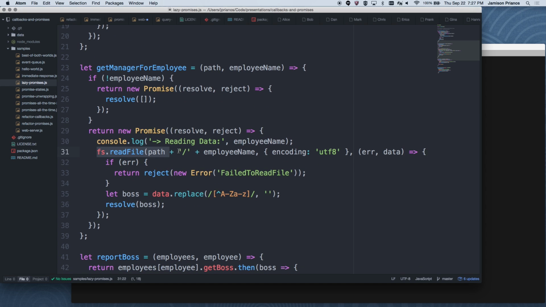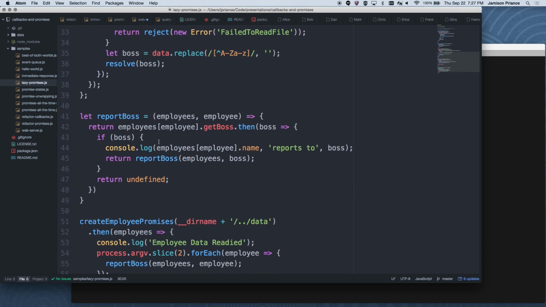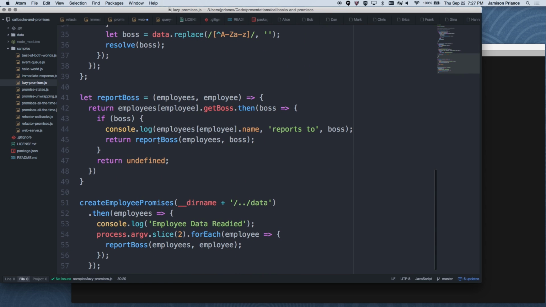And we have a function that reports on the screen who somebody reports to. And this will go all the way up the chain. So if I put someone at the very bottom of the pecking order, it's going to go through and say, A reports to B, B reports to C, C reports to D. And so I can go all the way up and figure out how they report to Irene.